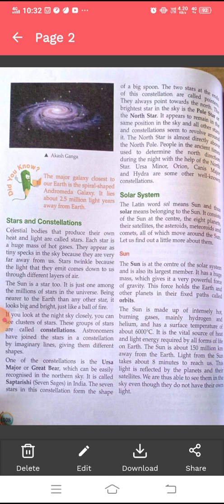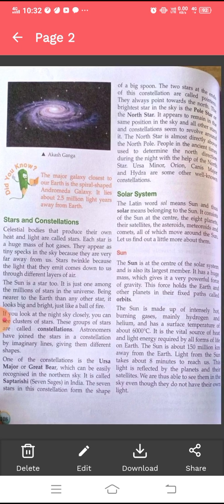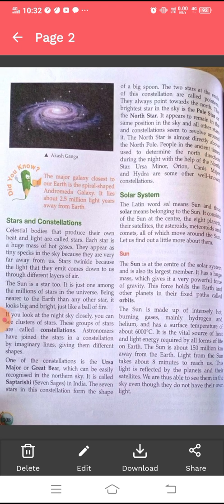If you look at the night sky closely, you can see clusters of stars. These groups of stars are called constellations. Astronomers have joined the stars in a constellation by imaginary lines, giving them different shapes. One of the constellations is the Ursa Major or Great Bear, which can be easily recognized in the northern sky. It is called Saptarishi, seven sages, in India. The seven stars in this constellation form the shape of a big spoon. The two stars at the ends of this constellation are called pointers. They always point towards the north.